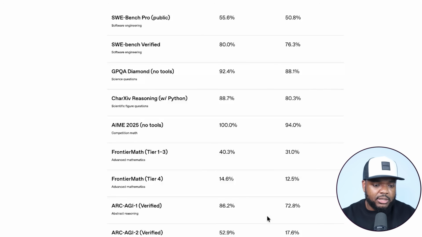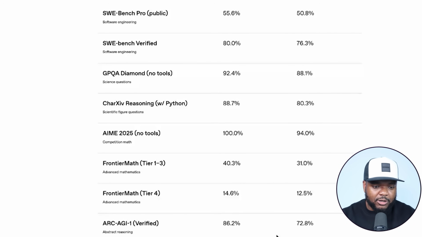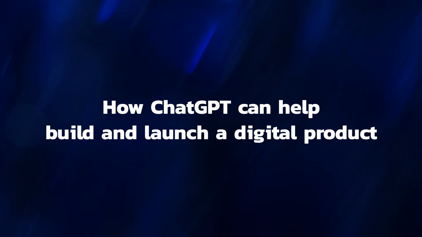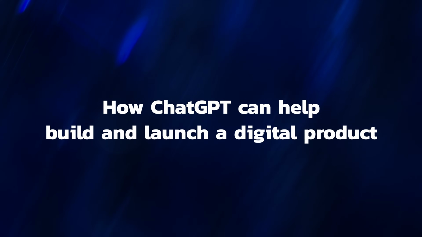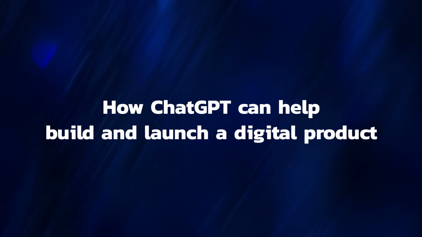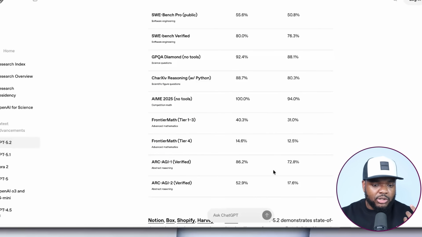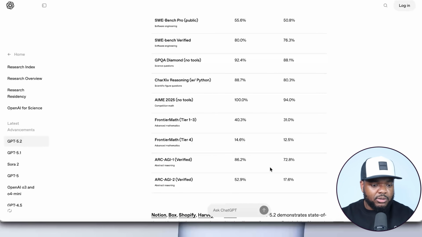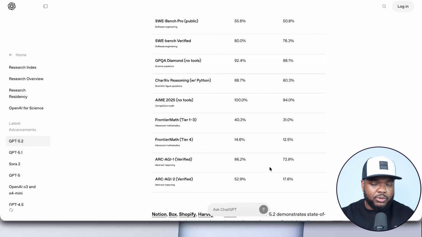But the real question is, how can all of these different benchmarks help us when it comes to a real world use case? And in today's video, I'm going to be showcasing how ChatGPT can help when it comes to being able to build and launch a digital product. I've shown this on my channel previously, but I want to test it out using some of the new features, some of the new ways that this new model is able to work. So we're going to be able to test it out together and see how efficient it is.